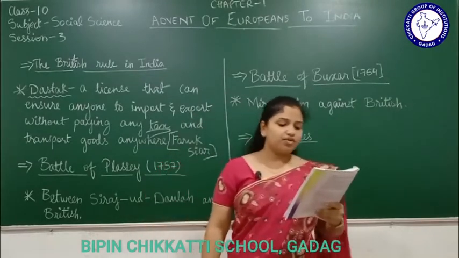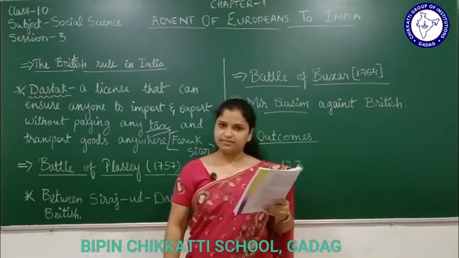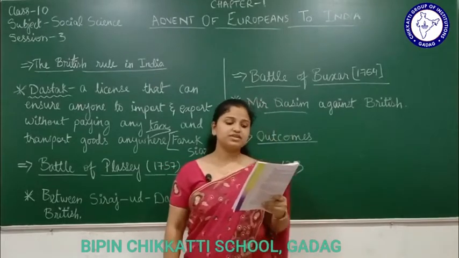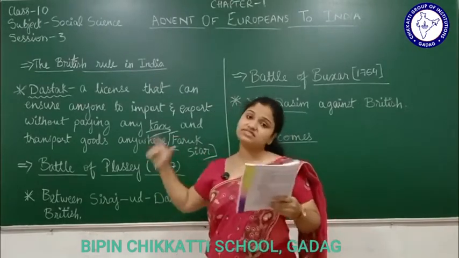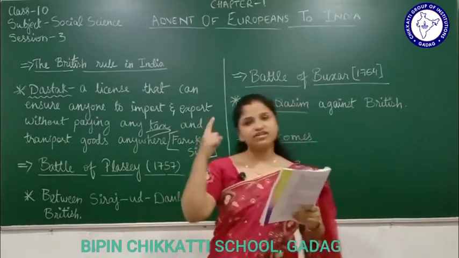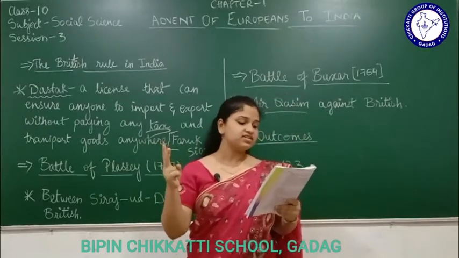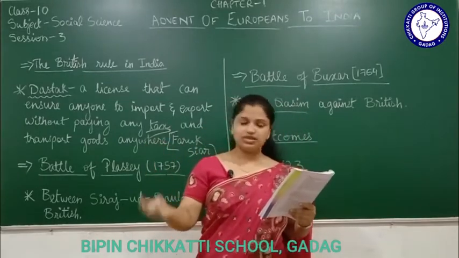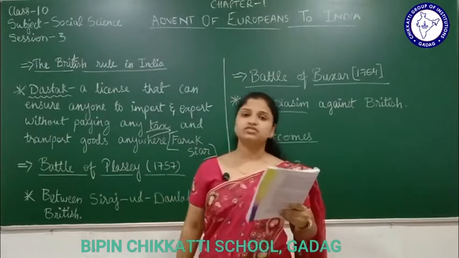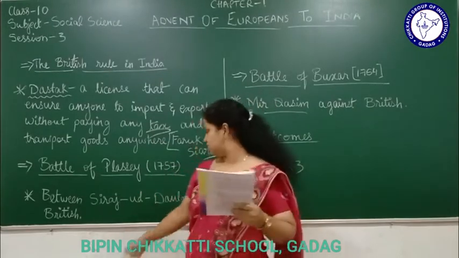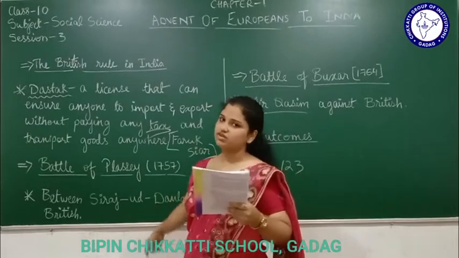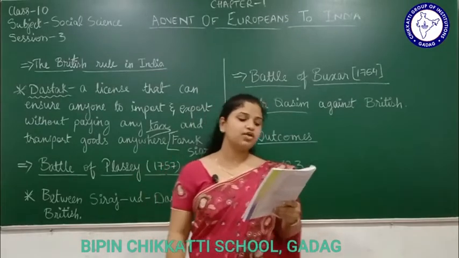The combined force of these three faced the British army. Three kings' armies were facing the British army. One is Mir Qasim himself, then Shah Alam II, and then Suja-ud-Dawla, not Siraj-ud-Dawla, this is the other one.